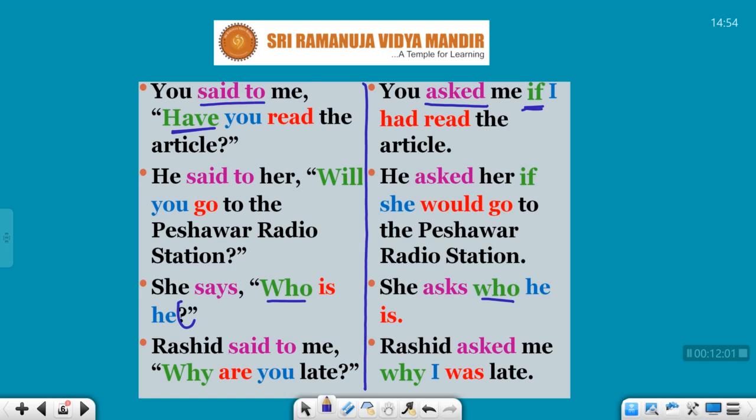Here you have question marks. Can you see? But here you only have full stops. So these are the rules which you have to follow. Now look into the sentences, students. Along with the previous rules, keeping the previous rules in brain, we are adding these rules of interrogatives.